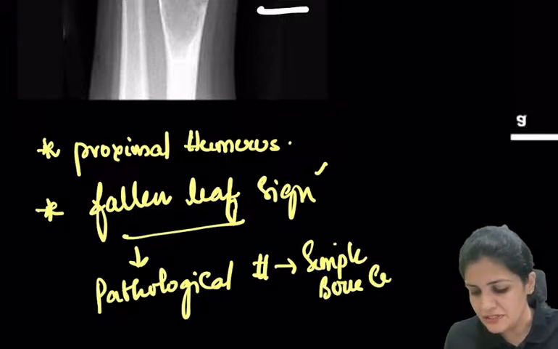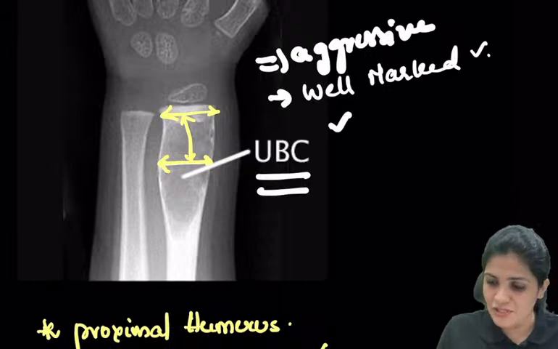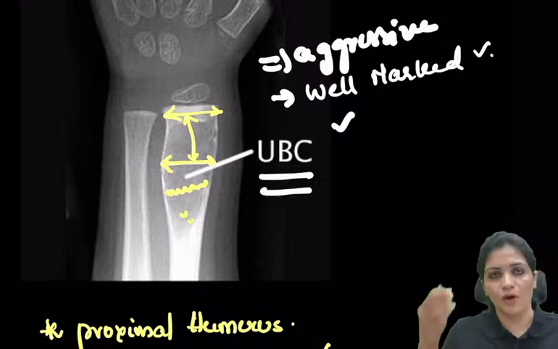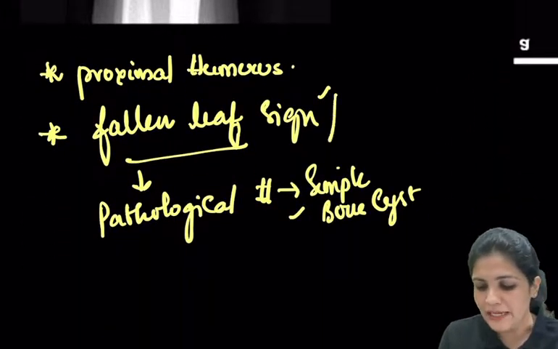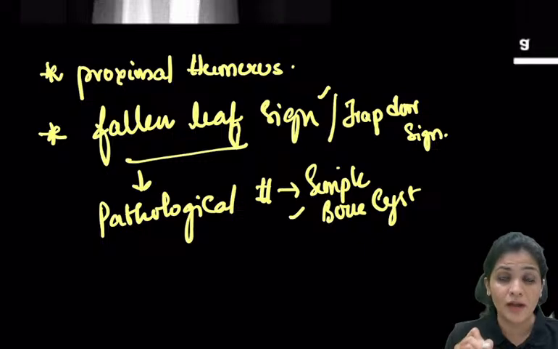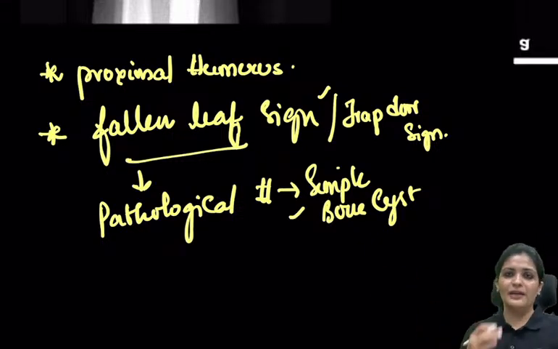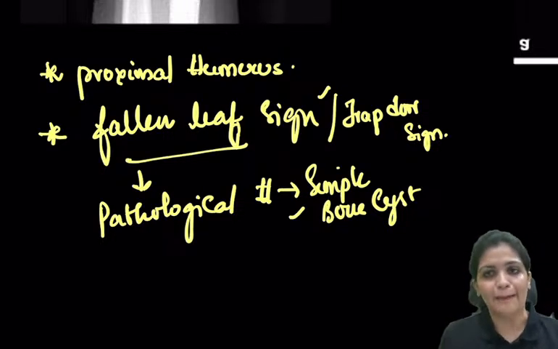So whenever a person is having a simple bone cyst and now there is a fracture, the bone pieces will fall into that fluid. This is called a fallen leaf sign, or the trap door sign. Very good. The fallen leaf sign or the trap door sign is seen in case of a fracture presenting with simple bone cyst, right? So whenever there is a pathological fracture only, you see this fallen leaf sign or the trap door sign.